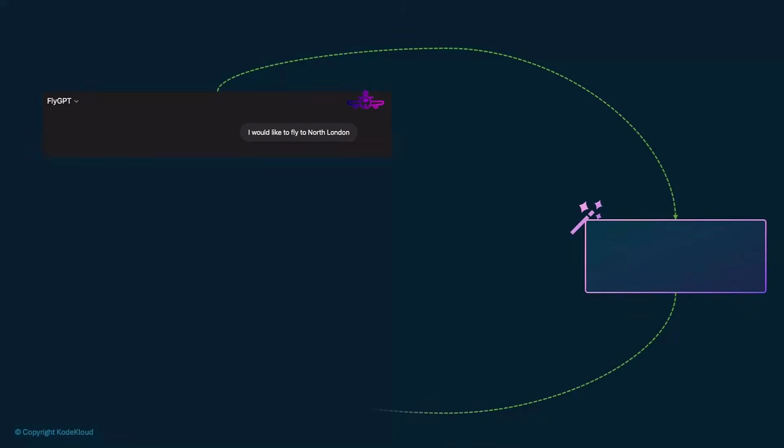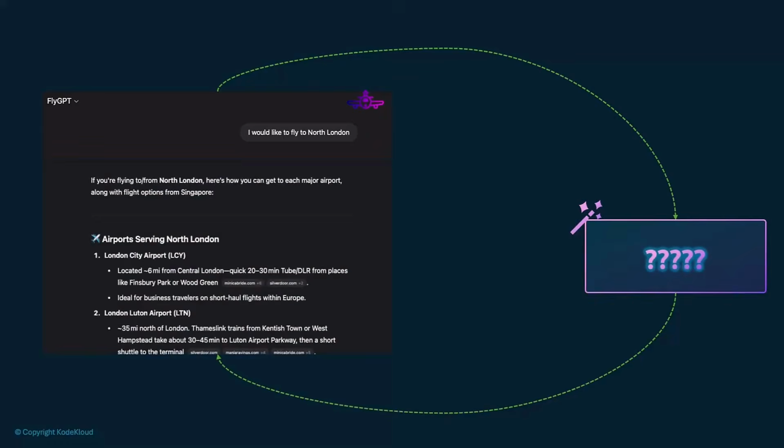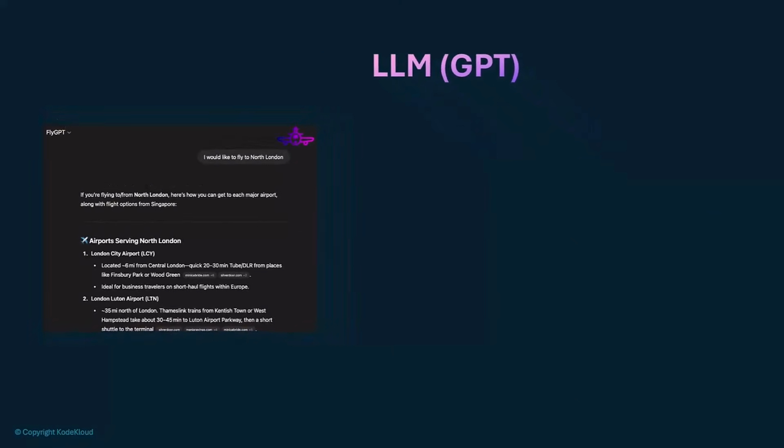If I ask it a question, say, I would like to fly to North London, it should book a flight for me. So we need a magical something that my application can interact with that would understand my request and do as I say. Based on what we just discussed, that magical thing would be AI in the form of LLM. But if you look at the response, it's just returned instructions in the form of text to me. It did not actually book the flight for me. You see, that's all an LLM can do natively. An LLM can generate responses in the form of text, pictures, or videos, but cannot by itself do anything or take any action.